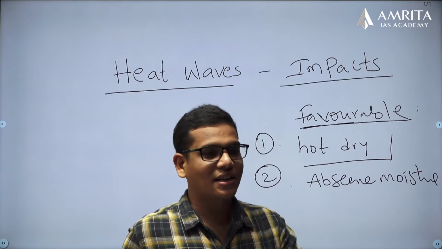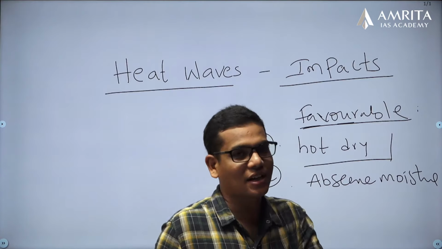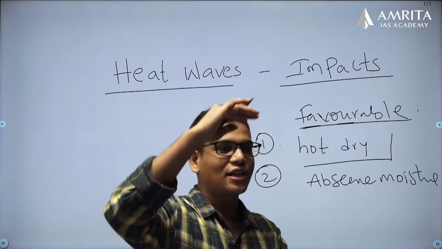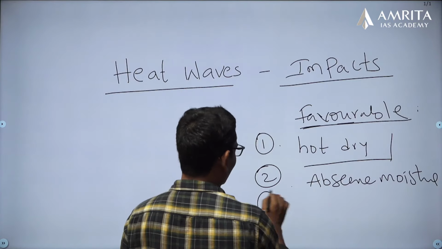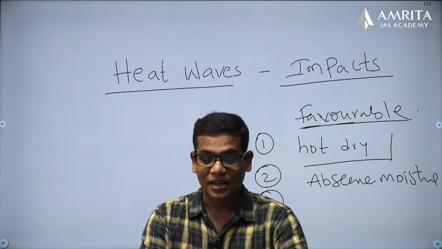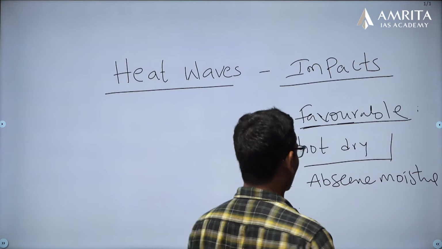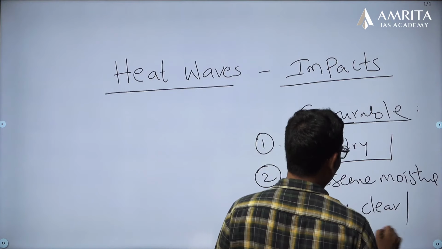If there is moisture, that leads to clouds, and clouds will again form into precipitation and that will cool things. But if there is no moisture, then there is no scope for any clouds. So, absence of moisture in the upper atmosphere. The sky should be clear and cloudless.